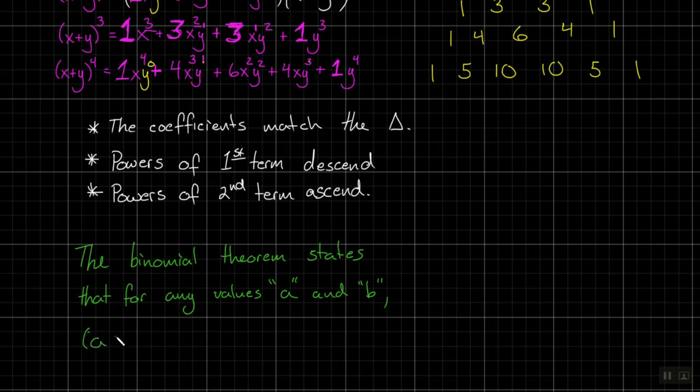If you give me them in a binomial, and it doesn't matter if it's plus or minus in the situation, I'm just going to use plus here. If I take any binomial and I raise it to the power of n, there is a really easy way to calculate and expand this thing out.